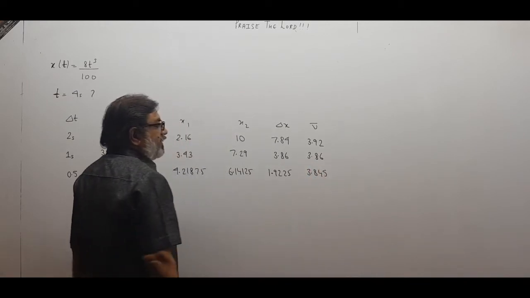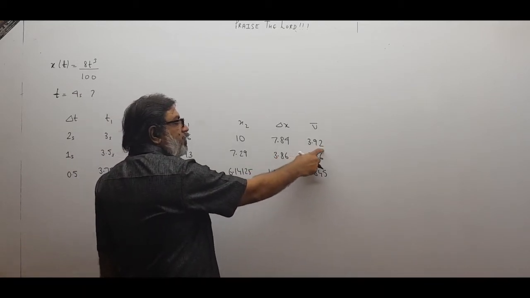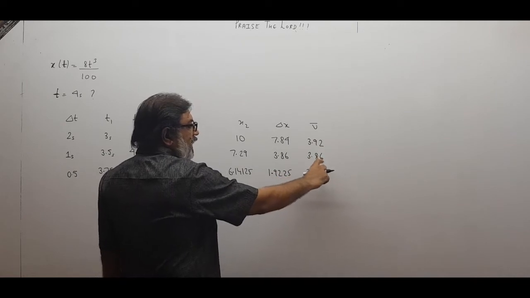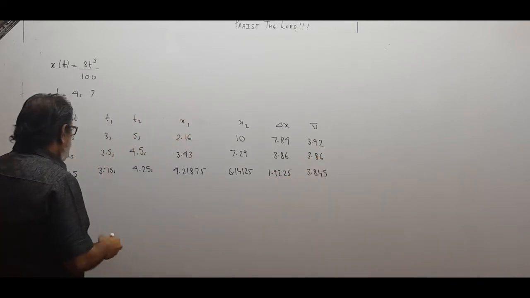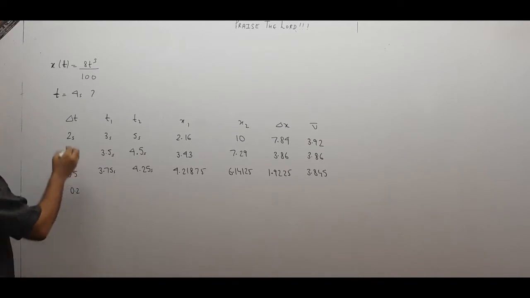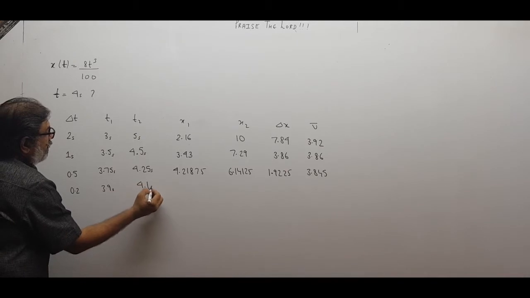So again, see, it is shifting. But now the shift is very small, because it was 3.96 and 3.86. Here the difference was 0.06, and now it is less than this. Let me take delta t still smaller, maybe 0.2. So this will become 3.9 second and this will become 4.1 second.